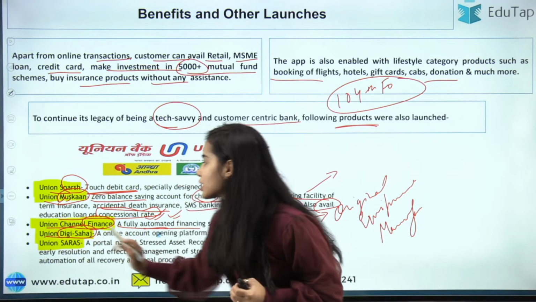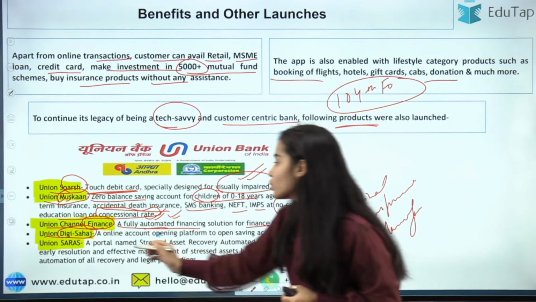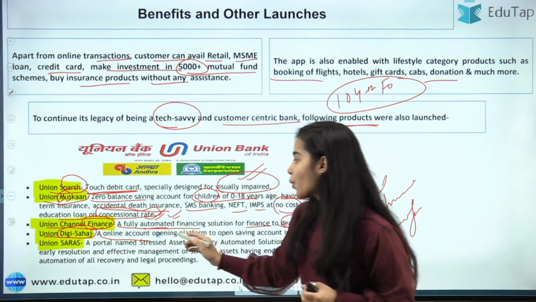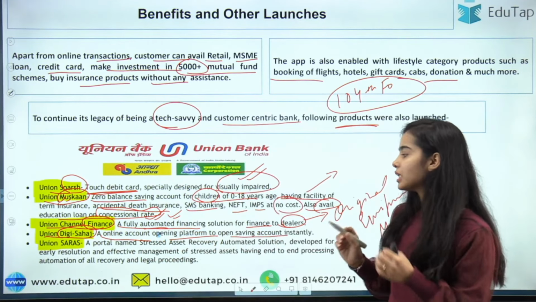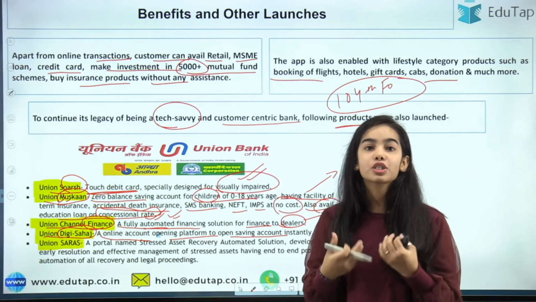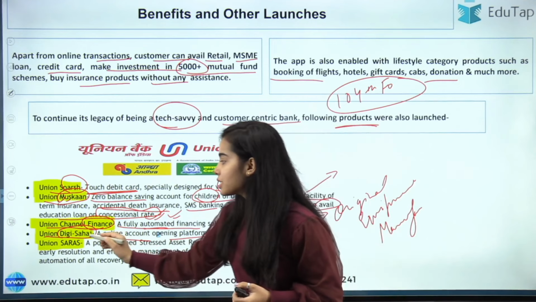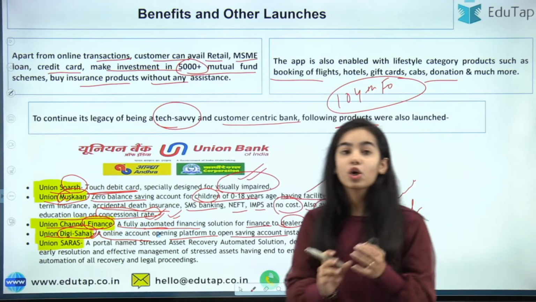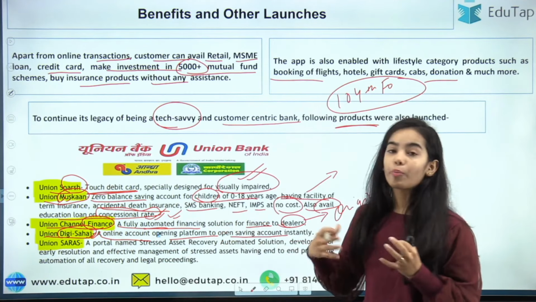Union Digi Sahaj. Sahaj means easiness. It is an online account opening platform to open a savings account instantly. This provides ease and convenience to the customer. For the customer's experience, Digi Sahaj is the online savings account opening platform.